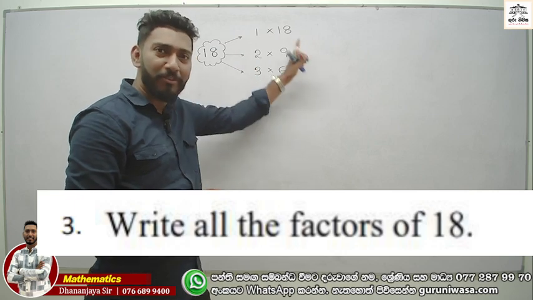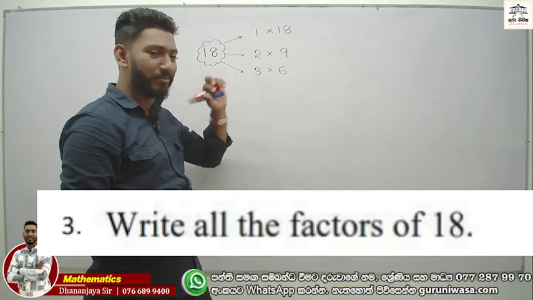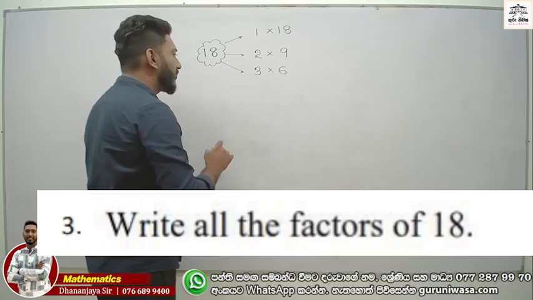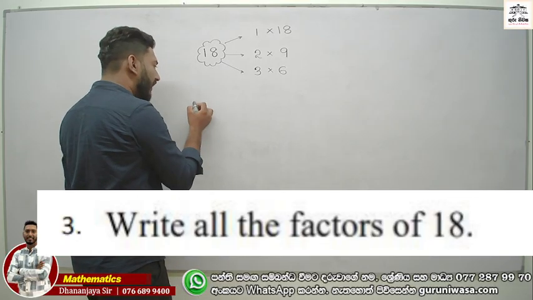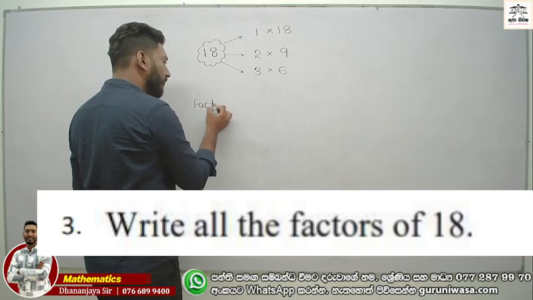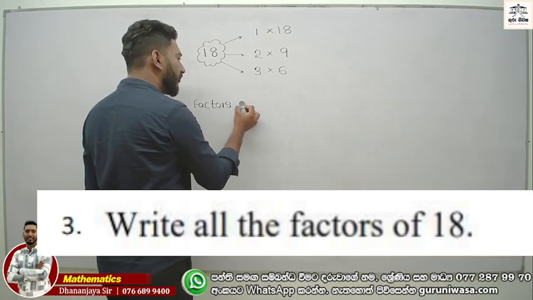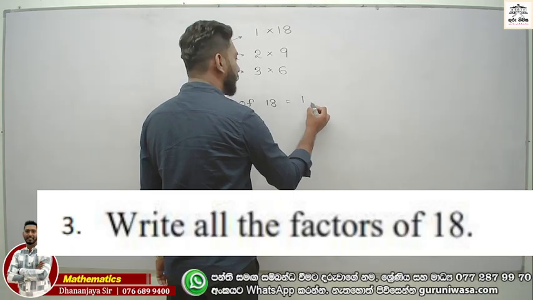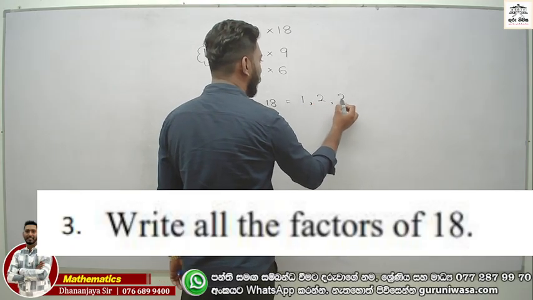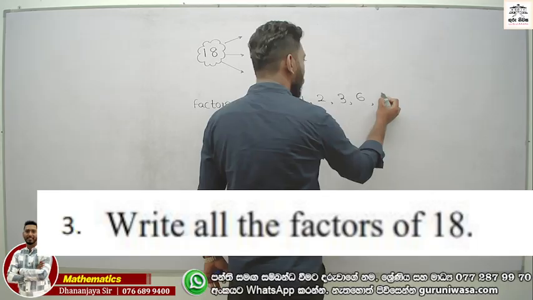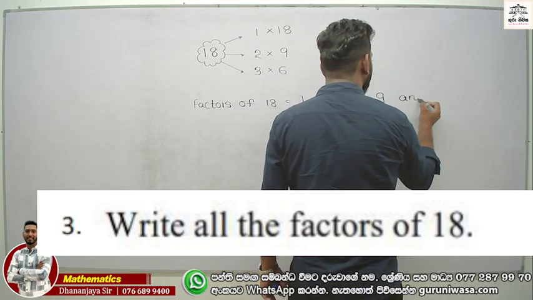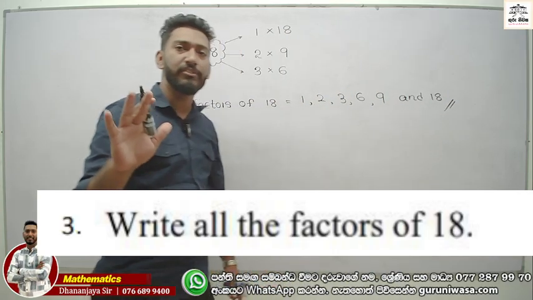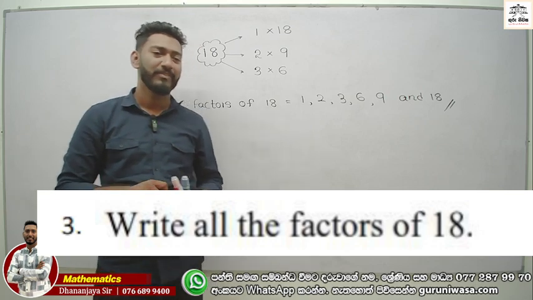Now both are represented in this diagram. Make the diagram. Now look at this. Every one of these numbers we call a factor. Now, factors of 18 equals 1, 2, 3, 6, 9 as well as 18. Now these are all the factors of 18. Remember? Well done.